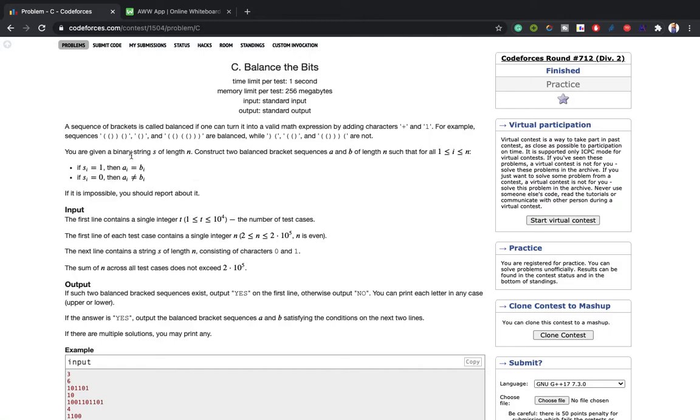We are given a binary string of length n, and we need to construct two balanced sequences A and B of length n each, such that for each i, if S[i] equals 1, then we place A[i] equal to B[i], and if S[i] equals 0, then we place different parentheses in A[i] and B[i].